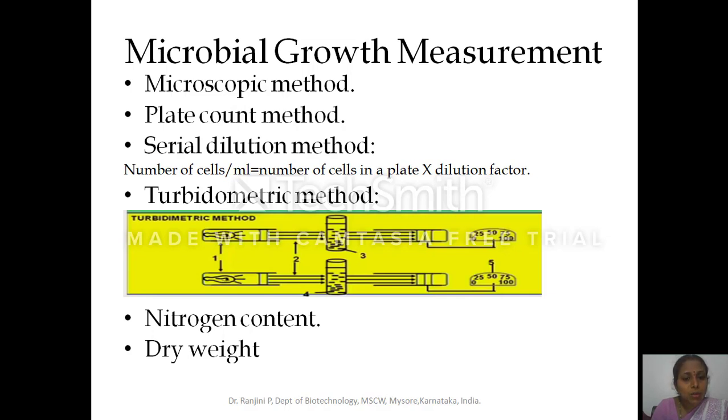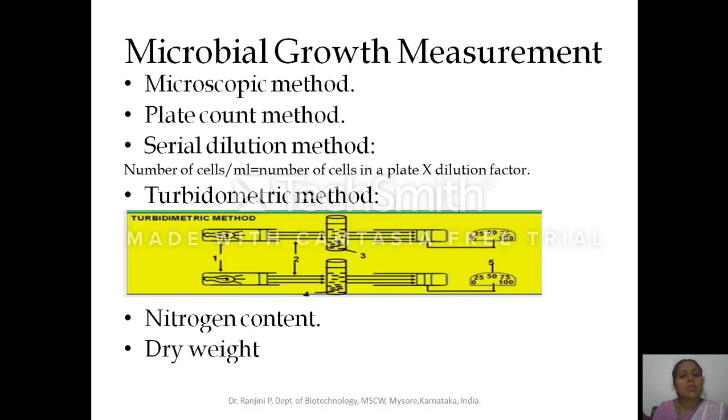Next is the plate count method. Here microorganisms will be grown and then inoculated on the plate. Around 0.1 ml, or 10, 20, 30 microliter of the suspension is inoculated, depending on the concentration, on how you have grown the microorganism.